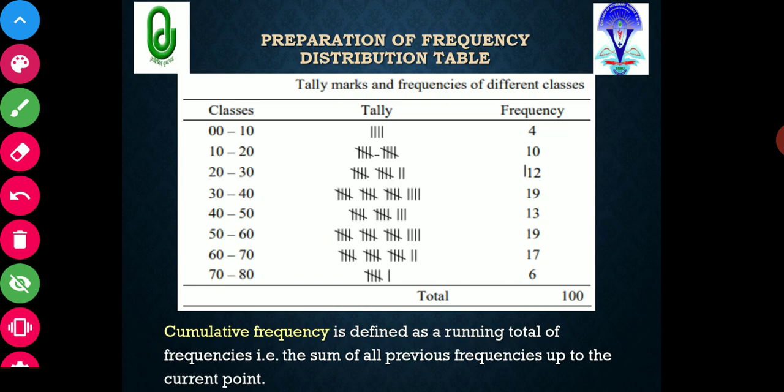So hopefully the preparation of the frequency distribution table, how to find the number of classes, what is class interval, what is mid value, how you will find the class interval, what is range, these kinds of terms, and the procedure of frequency distribution, inclusive method and exclusive method are clear to you. In the next class we will see the tabulation of data. So these are the two methods of classifying data in statistics. The first one is the frequency distribution and the other one is the tabulation of data. Thank you.